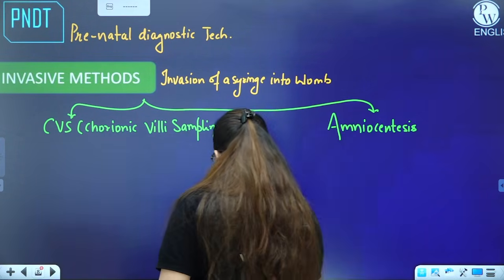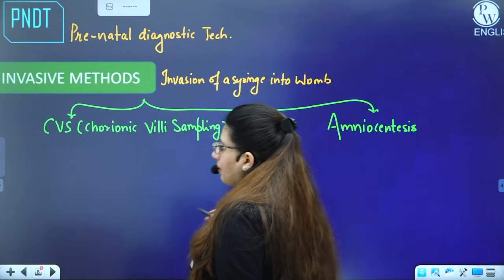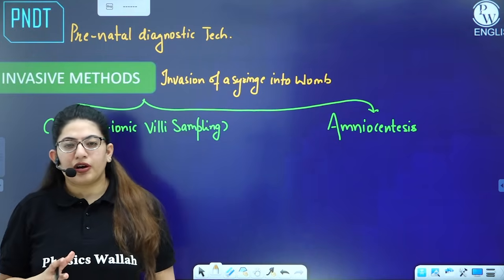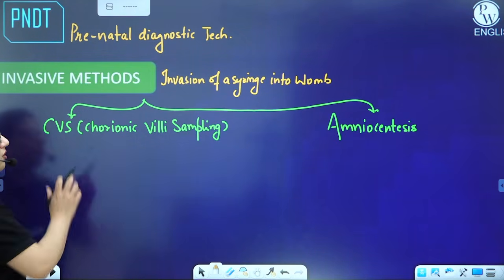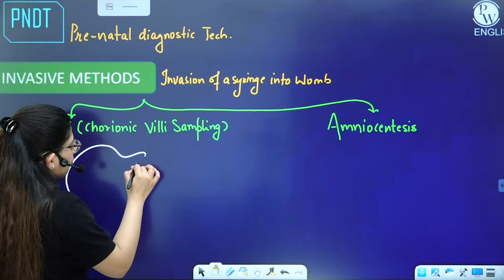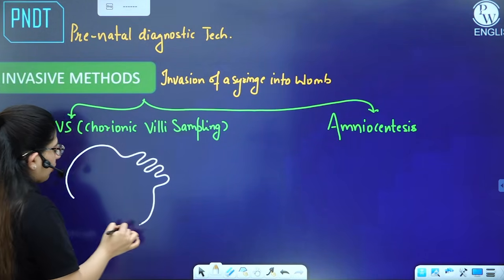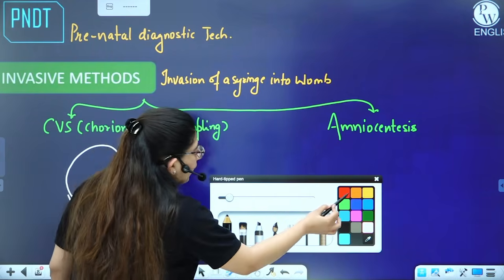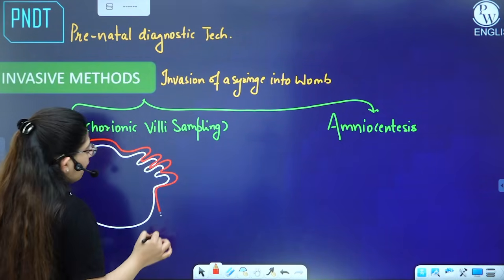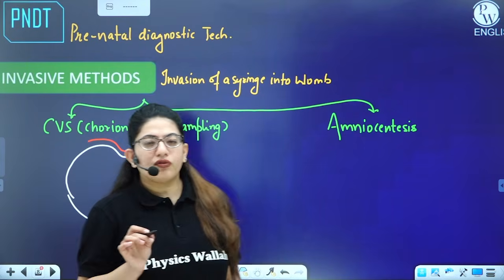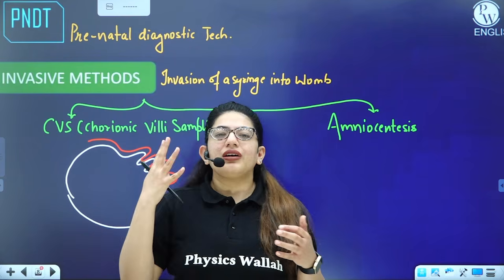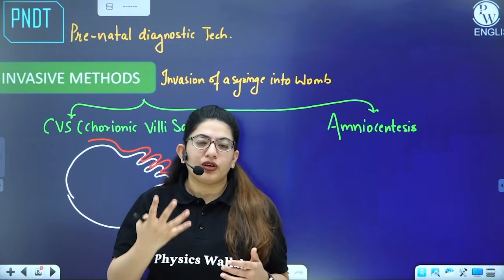Now, what are these techniques? The CVS, or chorionic villi sampling: you must have heard about the chorionic villi in the human reproduction chapter. What are chorionic villi? These are finger-like projections that help the embryo get attached to the mother's endometrium of the uterus, right? The innermost layer is the endometrium, on which the embryo gets attached, and that you call implantation. So the attachment of the embryo occurs due to the presence of the chorionic villi.